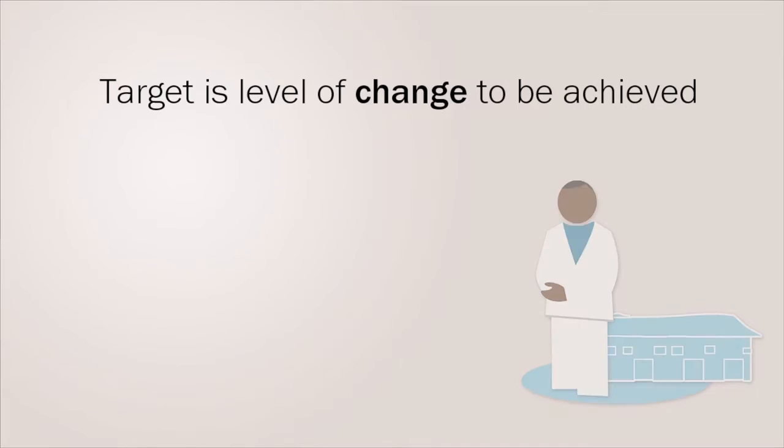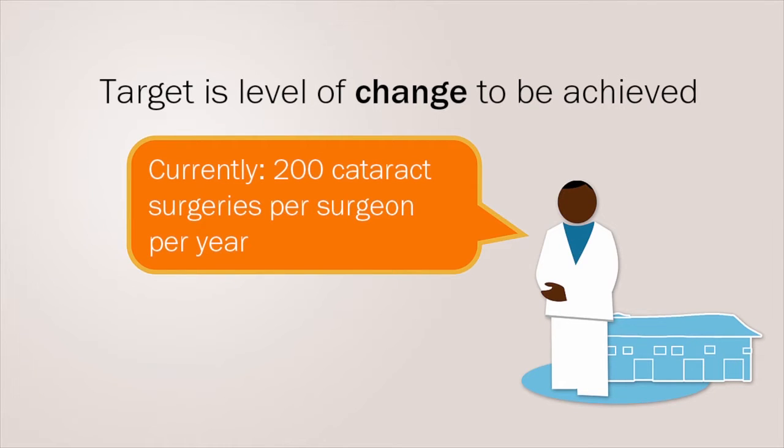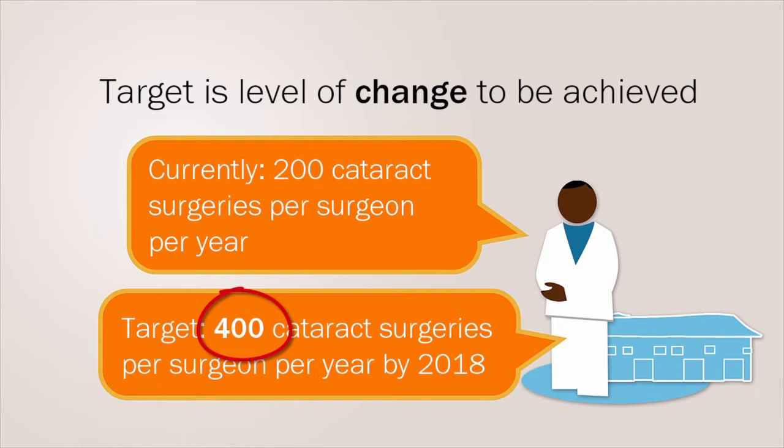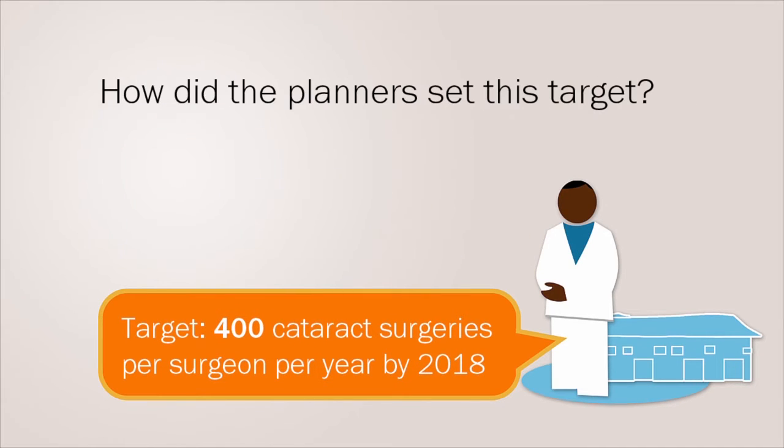A target is the level of change that should be achieved in each objective over the agreed period of time. Target setting needs to be carefully considered. For example, the number of cataract surgeries per surgeon in a hospital is 200 per year at present. The plan is to reach a target of 400 per year by 2018. How did the planners set this target?